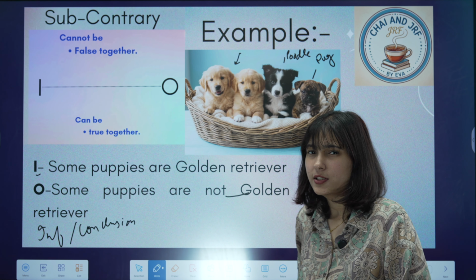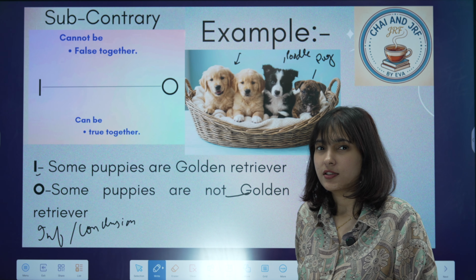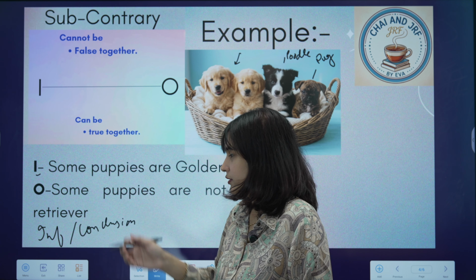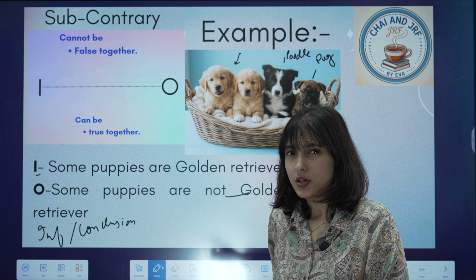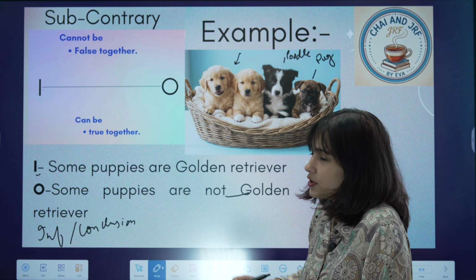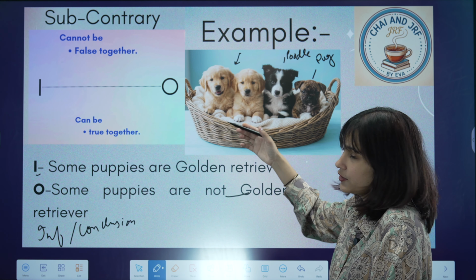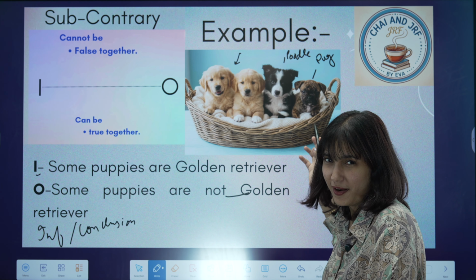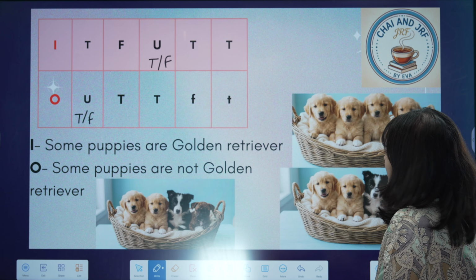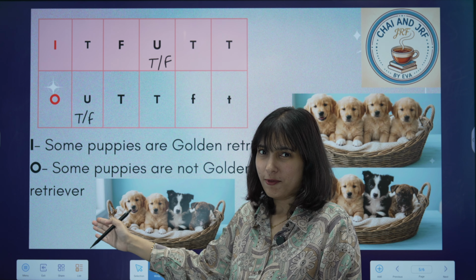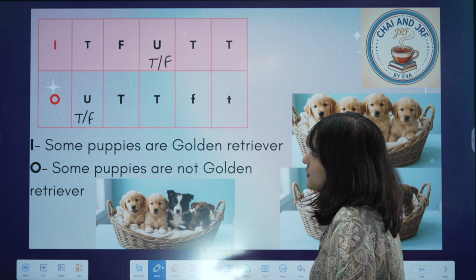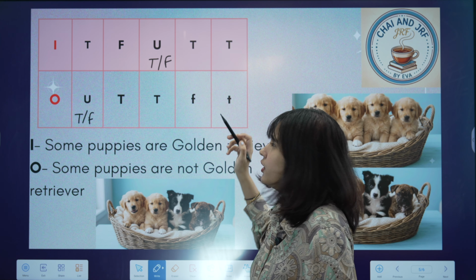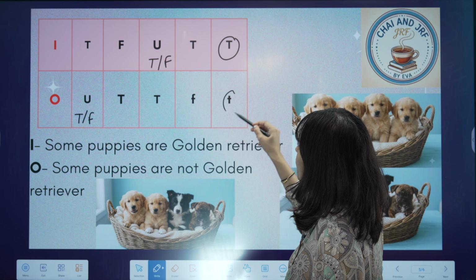This is a type of square of opposition where we draw inferences based on immediate inference, so it's just based on these premises. Let's see what we are going to derive from such statements. For now, just consider this basket that is full of two golden retrievers, one poodle and one cute pug. Let's see the various situations for I and O type of proposition. I will start with an easier one. Let us focus on this situation, true and true.